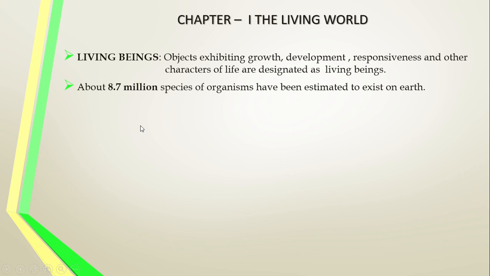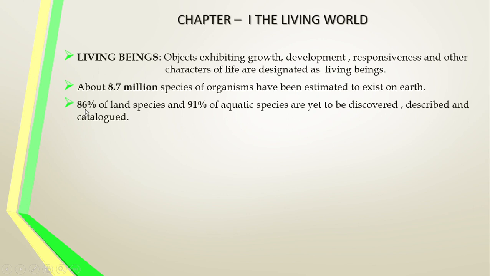In this world, nearly 8.7 million species of organisms have been estimated to exist on the earth அப்படின்னு சொல்றாங்க. இந்த உலகத்துல 8.7 million, உனக்கு தெரியும், 1 million is equal to 10 lakhs. 8.7 million species of living organisms, both plants and also animals இருந்திருக்கு அப்படின்னு சொல்றாங்க. 86% of land species and 91% of the aquatic species, that is marine species, are discovered, described and also cataloged.